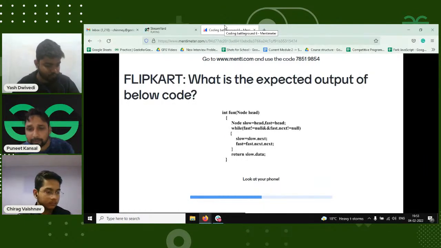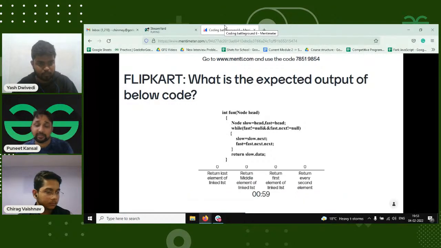This is from Flipkart. So please give a try. Even if you are not giving the right answer, you are at least getting familiar with the questions. These are questions from good companies that will help you in the placements.